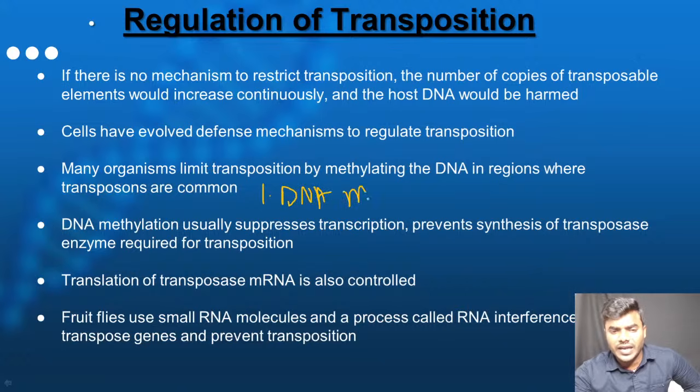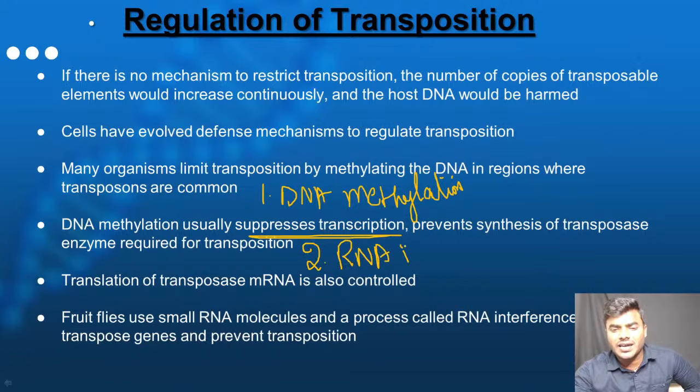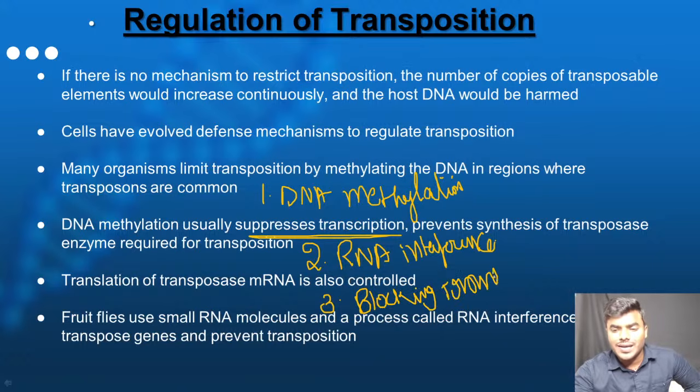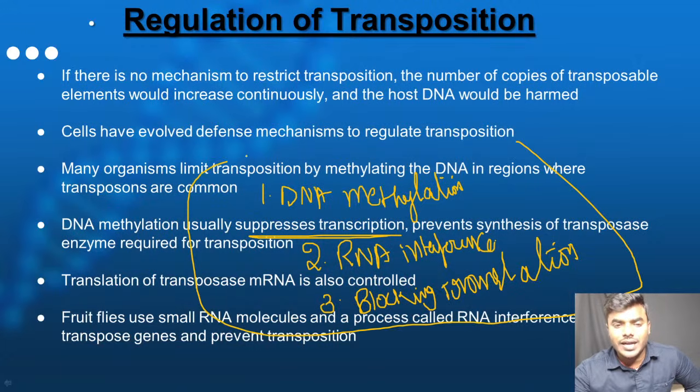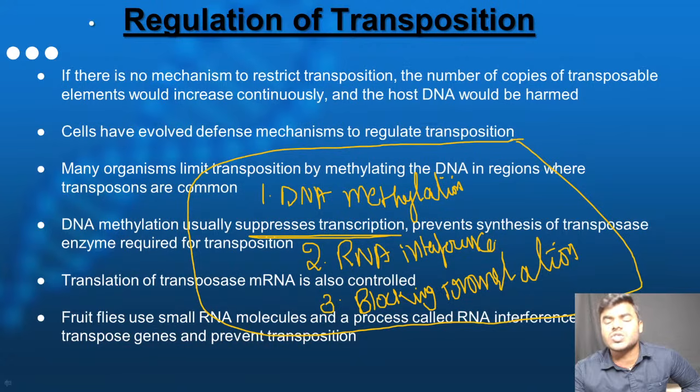That is DNA methylation, the first regulatory mechanism. DNA methylation suppresses the transcription. Then the second one, RNA interference. Remember as it is. And the third one, blocking translation. These are the 3 methods by which we can regulate the transposable elements, or regulate the movement of transposable elements from one area to another area, which we can call transposition.